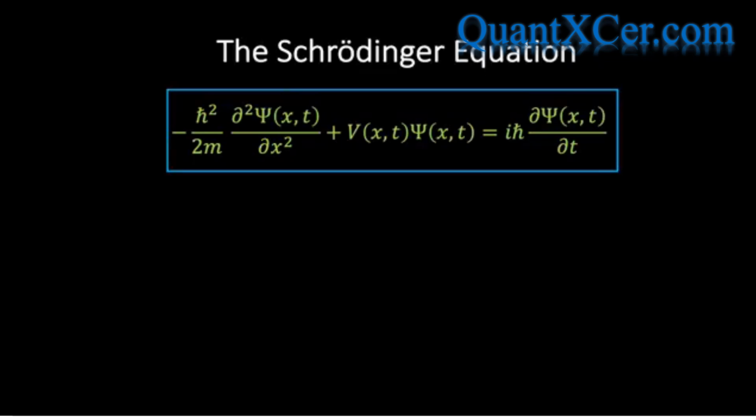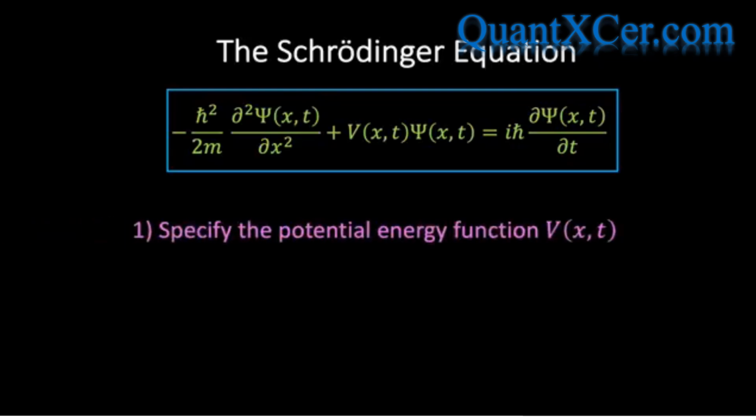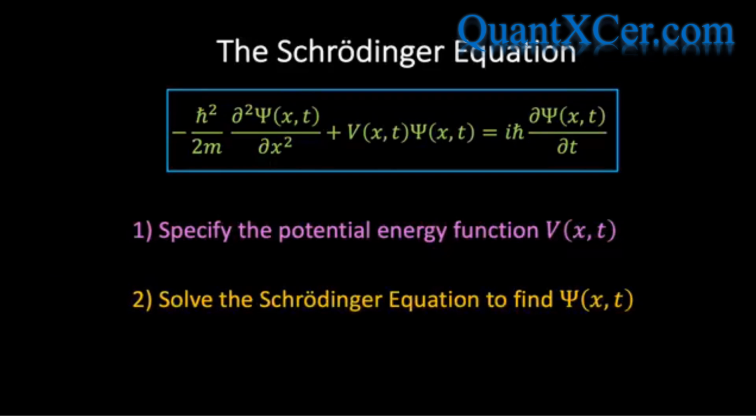So what is the significance of the Schrodinger equation, and what can we use it for? Well, the basic idea is as follows. If you wish to determine the structure of the wave function associated with a particle of mass m using the Schrodinger equation, the first thing you do is to specify the potential energy function, which tells you something about the forces acting on the particle. Once you've specified the potential, you then need to solve the corresponding partial differential equation to find the wave function. But what exactly does the wave function represent? And how does it relate to the particle that it's associated with? Let's now turn to this question.